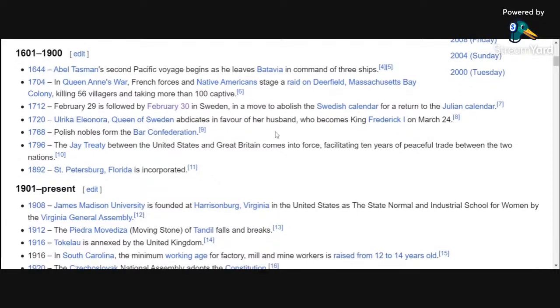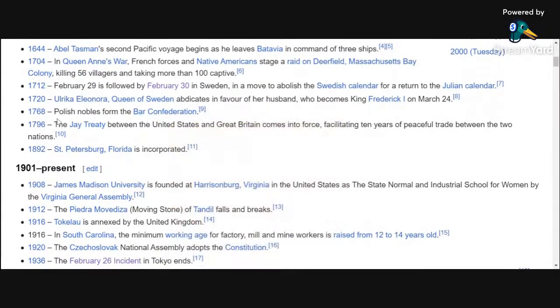Let's see what we got here. We got Polish nobles formed the Bar Confederation, 1768. We have the Jay Treaty, creating trade, of course, between United States and Great Britain back in 1796.